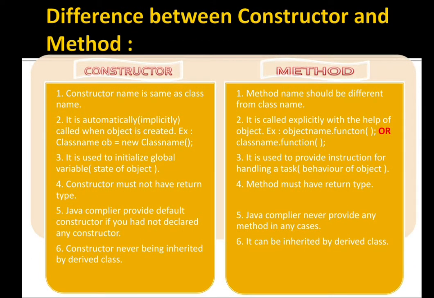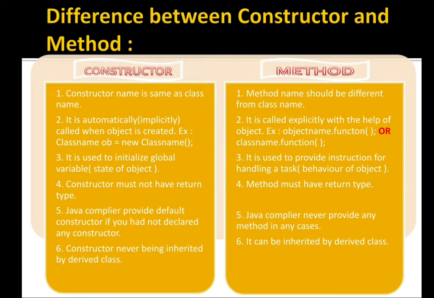And now the difference between the constructor and method. Constructor name is the same as the class name, and method name should be different. Constructor is automatically called, means it is implicitly called when an object is created. Example, class object equals new class name. I told you earlier also, when we are creating an object of a class, it is going to be called implicitly. But we have to call a method. See point number 2 of method: we have to call a method by using object name or class name. Means we have to call it, that's why it is explicitly called.